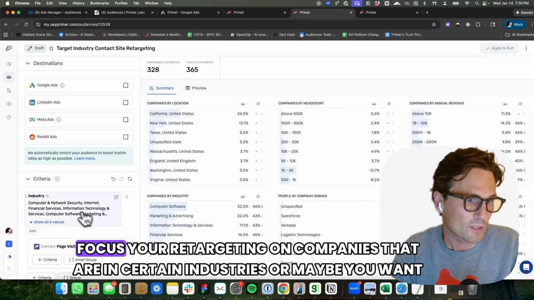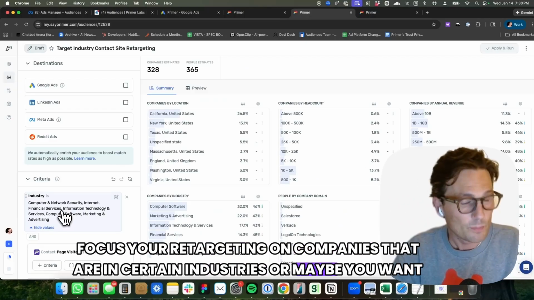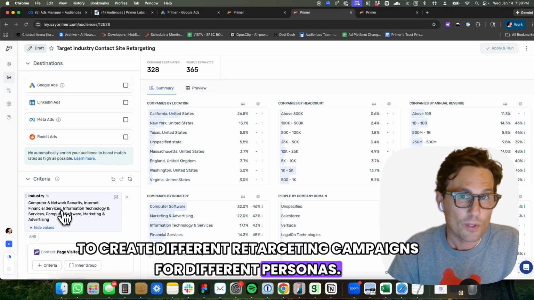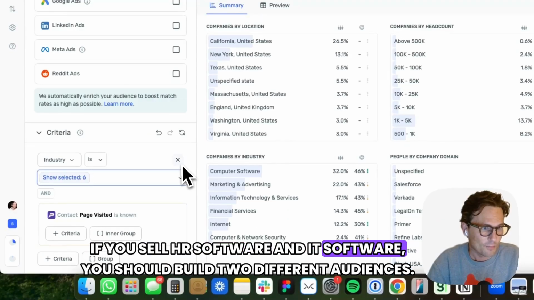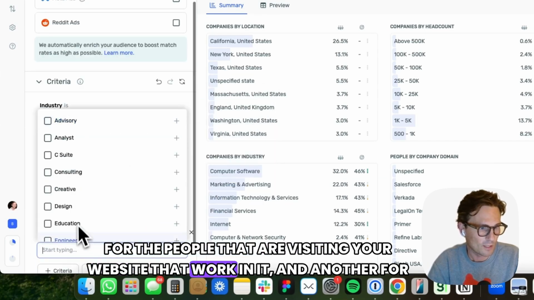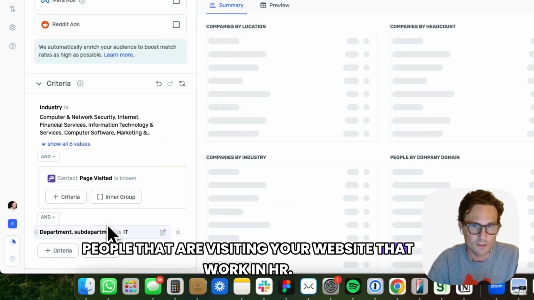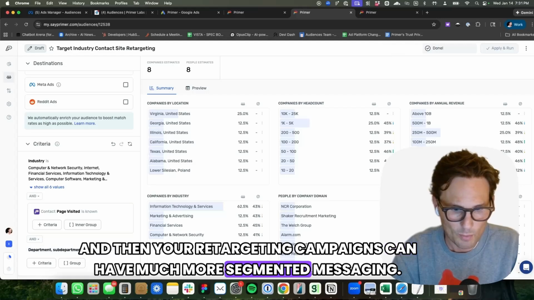You might want to focus your retargeting on companies that are in certain industries, or maybe you want to create different retargeting campaigns for different personas. If you sell HR software and IT software, you should build two different audiences. One for the people that are visiting your website that work in IT, and another for people that are visiting your website that work in HR. And then your retargeting campaigns can have much more segmented messaging.